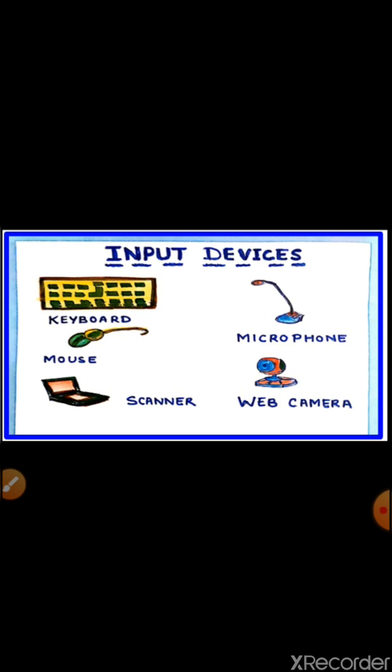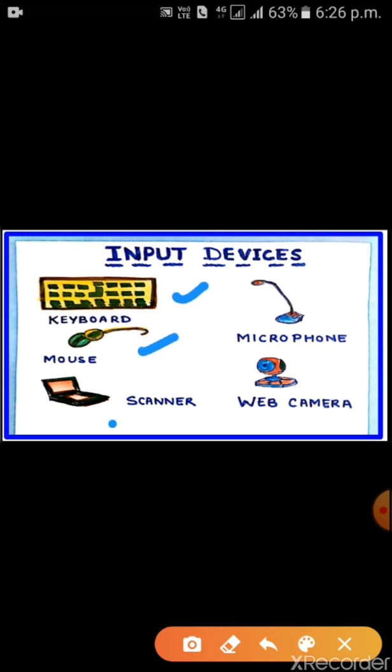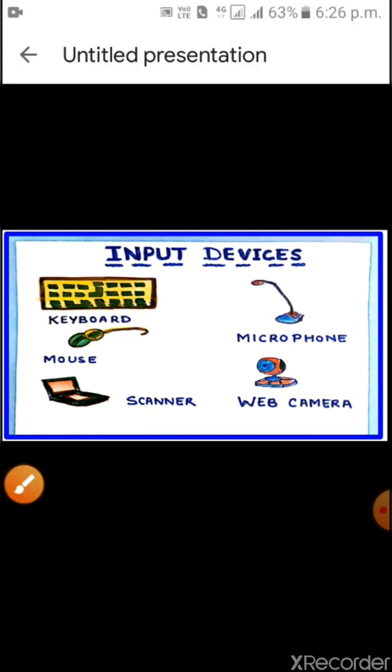Children, you can see the pictures of input devices. Keyboard, mouse, scanner, microphone, web camera. These all are the pictures of input devices.